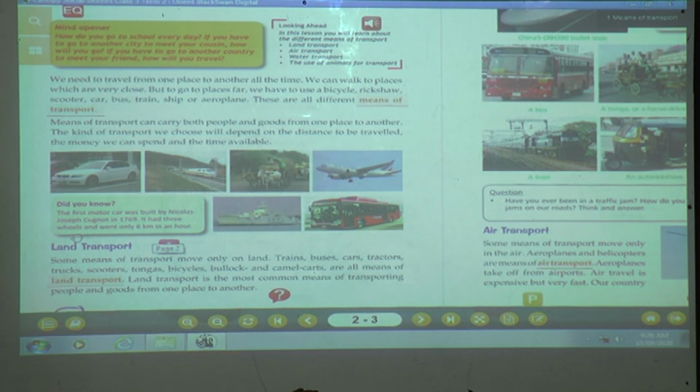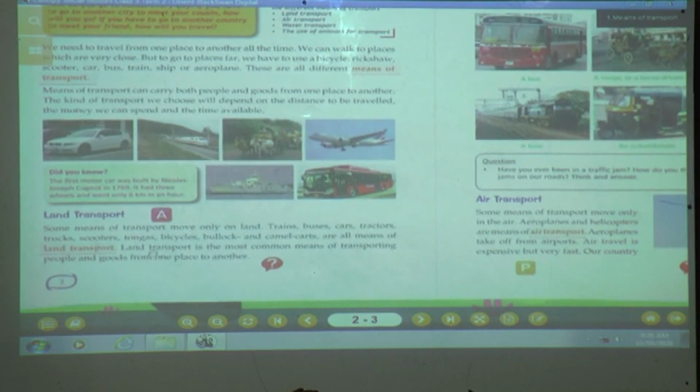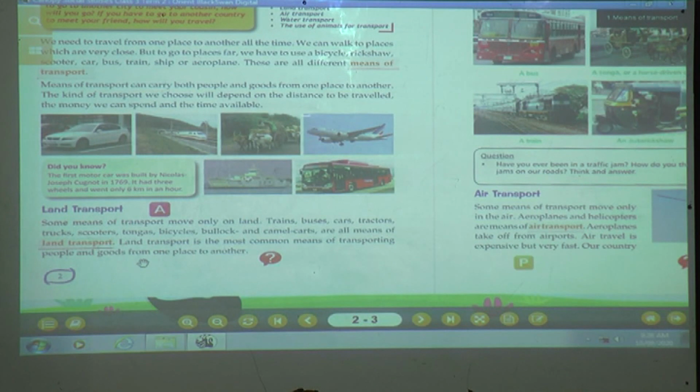How many wheels did it have? Only 3 wheels, and it went only 6 kilometers in an hour. Now we are going to learn different means of transport.